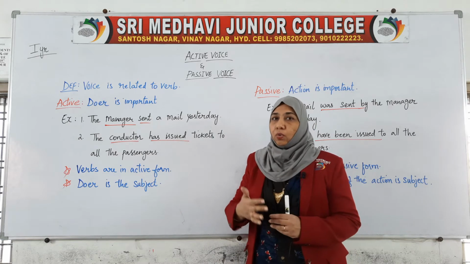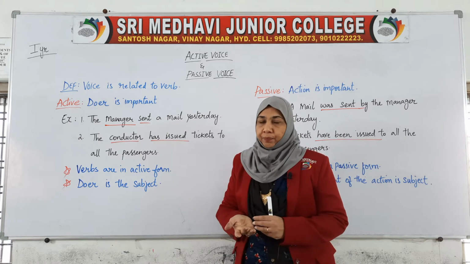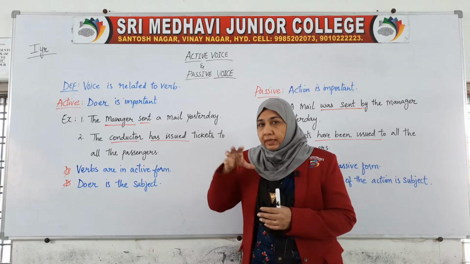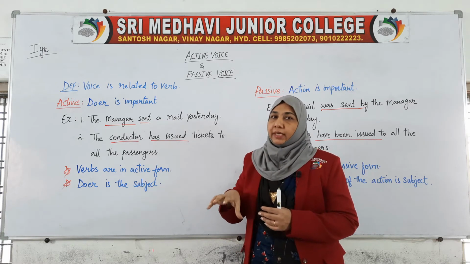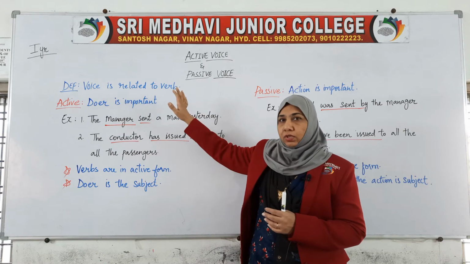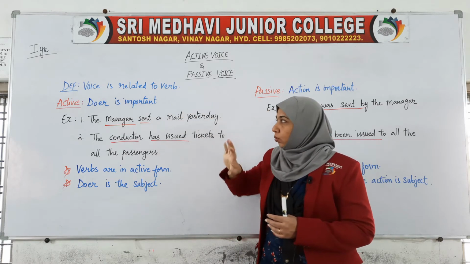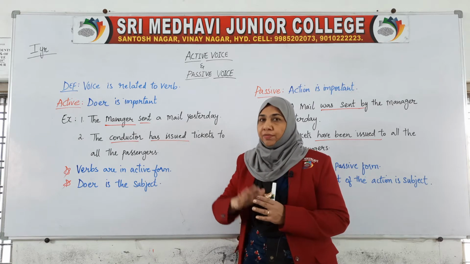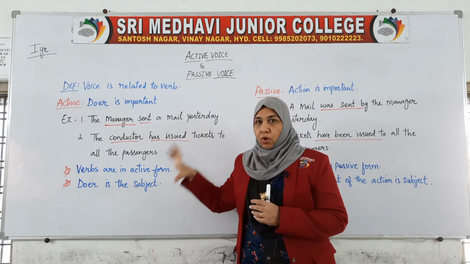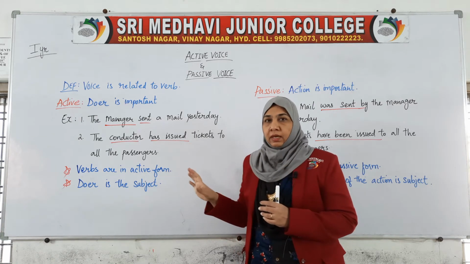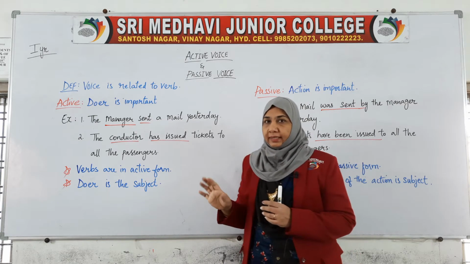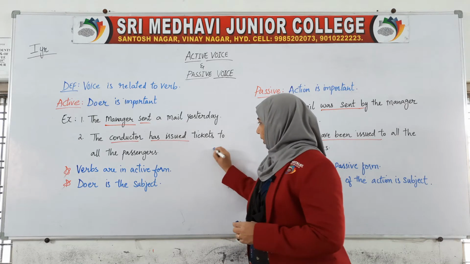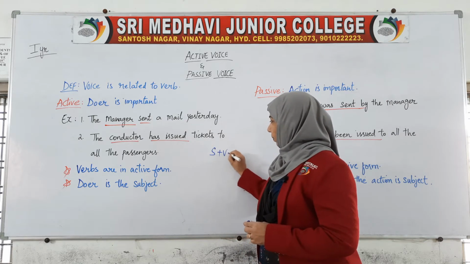The doer, the one who does the action, is the subject in the active voice. As you know, in every sentence the commonest pattern is subject, verb and object, like S plus V plus O.